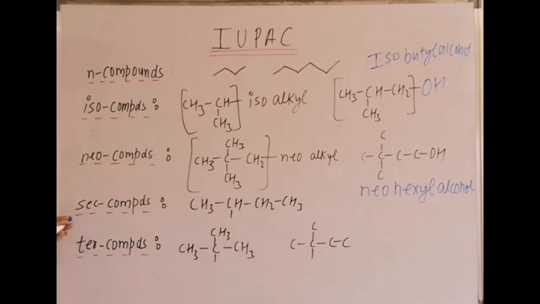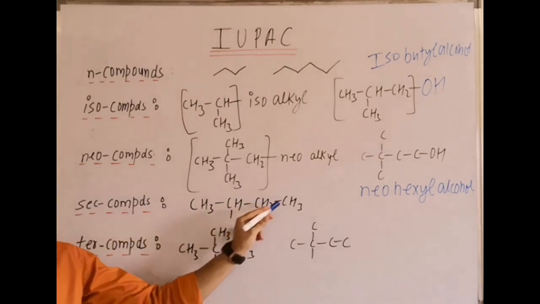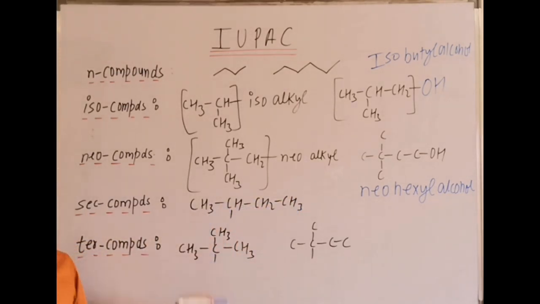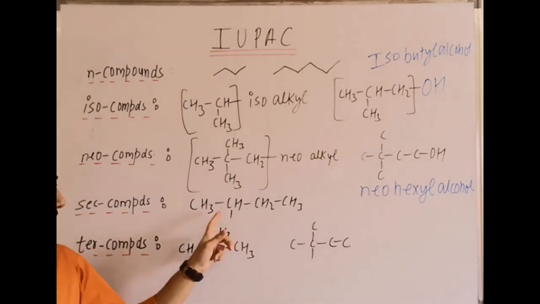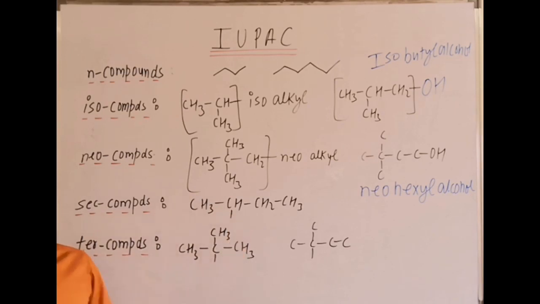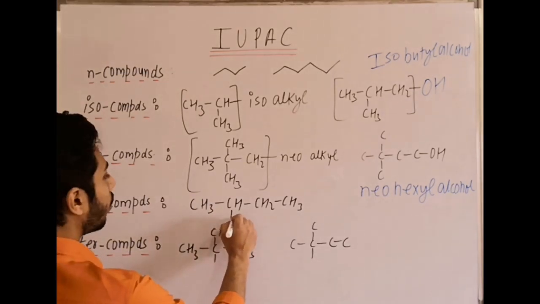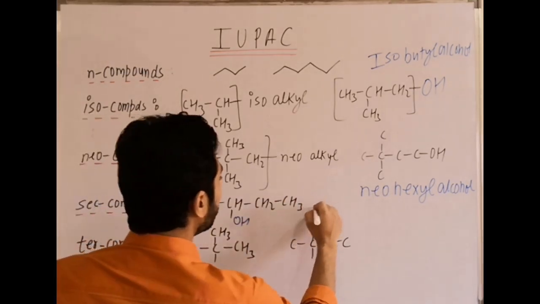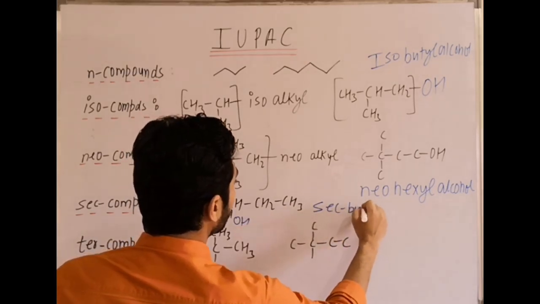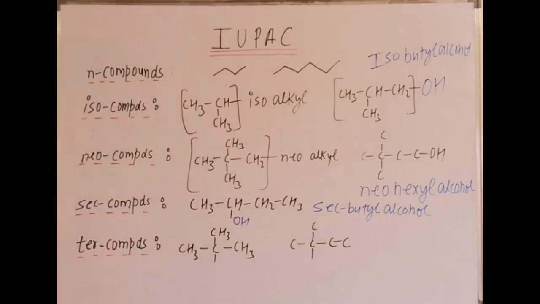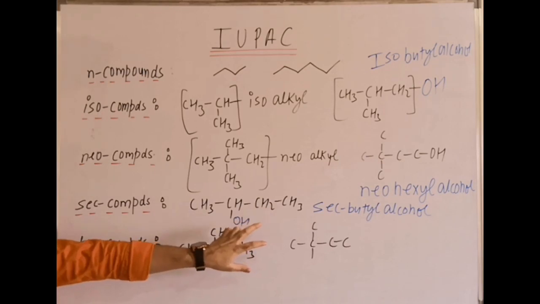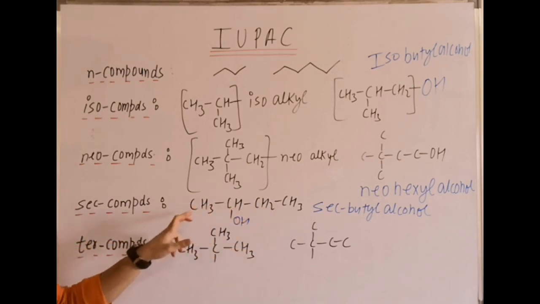Then the other type is secondary compounds, which we represent by the word sec. Here it is CH3, CH, CH2, CH3, and any group is attached to the secondary carbon, that's why it is sec butyl. It is termed a sec butyl compound, and if I mention OH there, the name will be sec butyl alcohol. If I write Cl there, it becomes sec butyl chloride. So any group which is present should be on the secondary carbon, that is a sec compound.